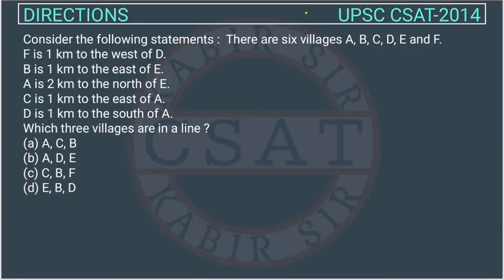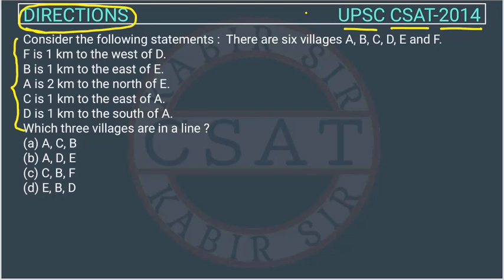This is a question of reasoning from the direction chapter asked by UPSC in the CSAT paper of 2014. So this is a good question. It looks very lengthy, but this is a very easy question. In the exam, you should try the direction questions, because if you read this question calmly and patiently, you can solve it. But in the exam your mind should be completely calm, you have to read the question with full patience, right? And it will get done in the exam, you just have to do the questions calmly, okay?